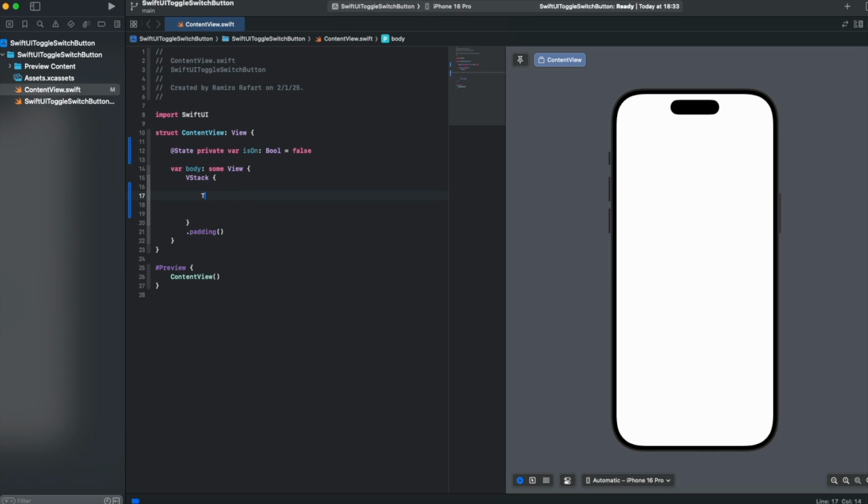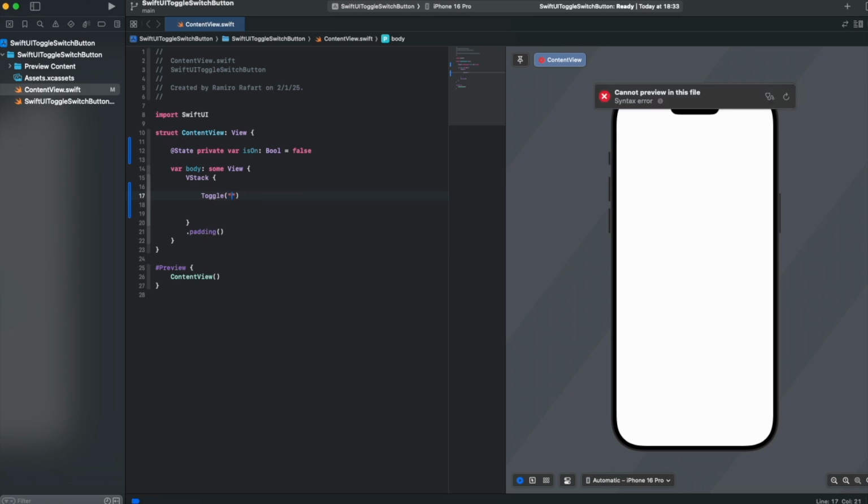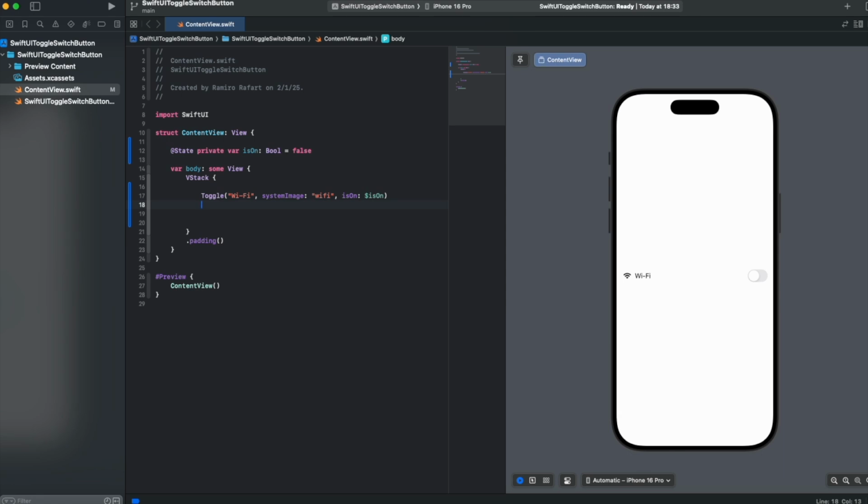First, we declare the toggle. We set the name, the San Francisco symbol, using systemImage, and we pass the binding variable. We now have the toggle switch on the canvas.